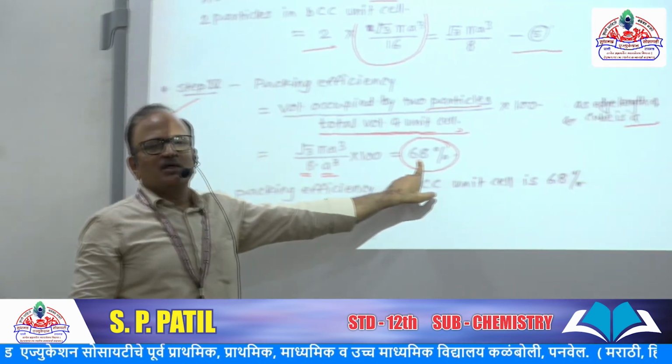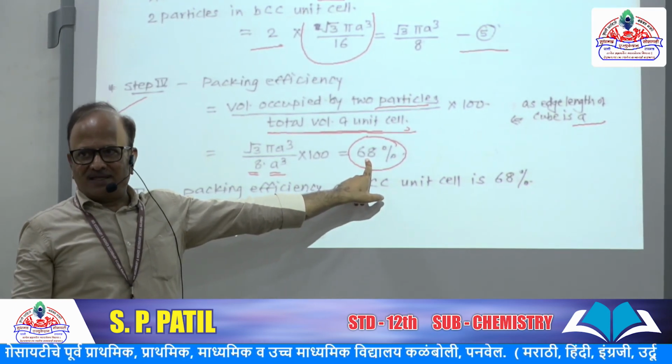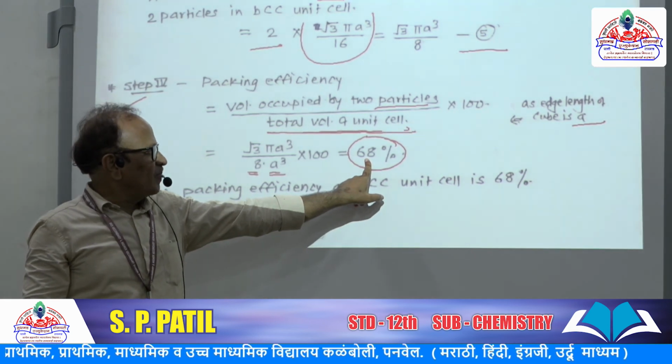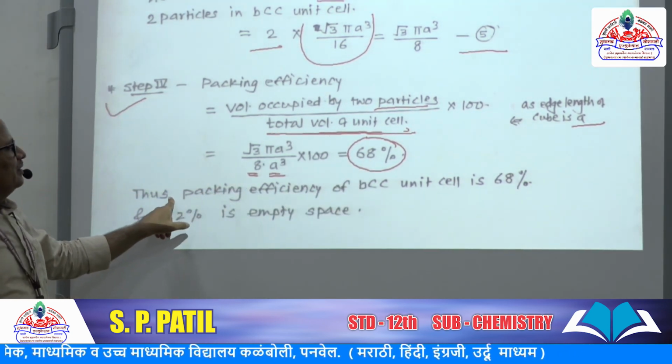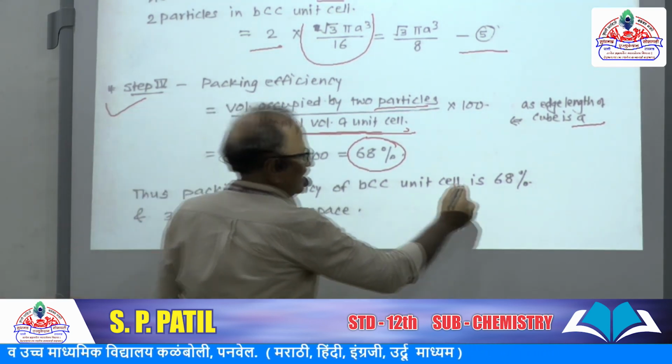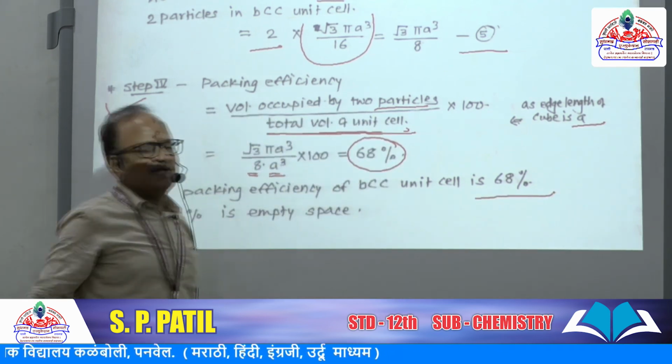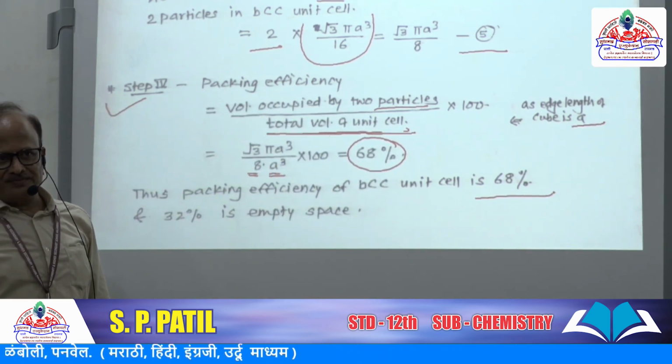So the occupied volume is maximum, 68%. Therefore the packing efficiency of the body centered crystal structure is 68%.